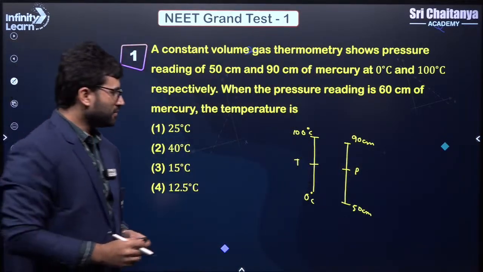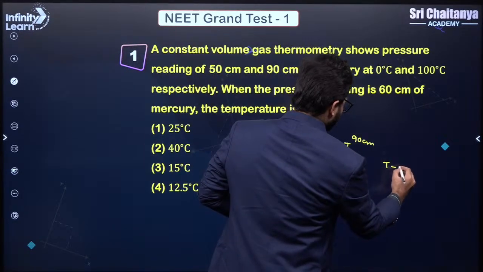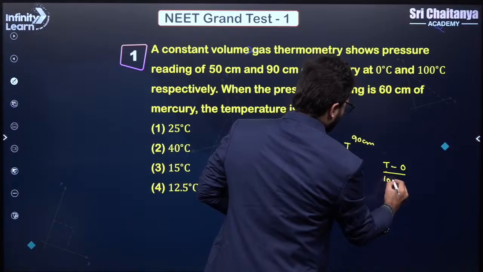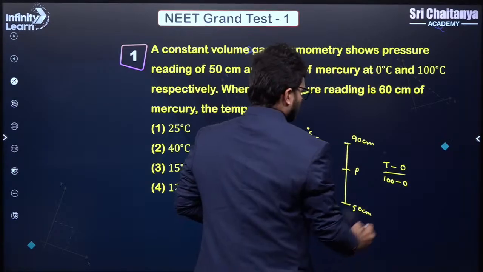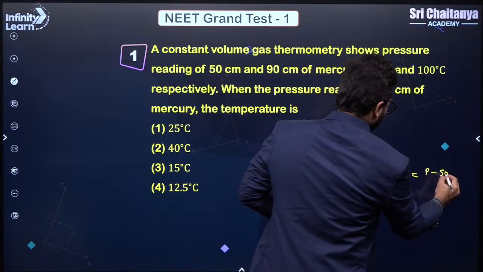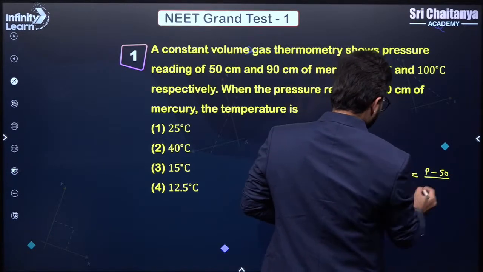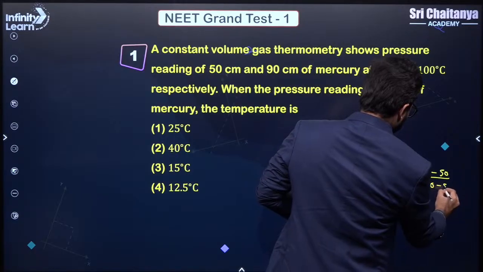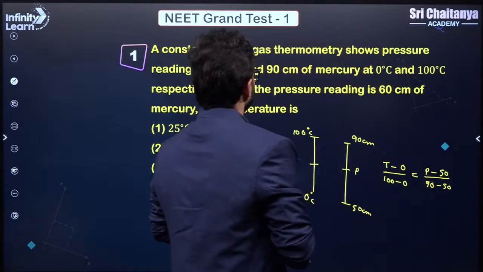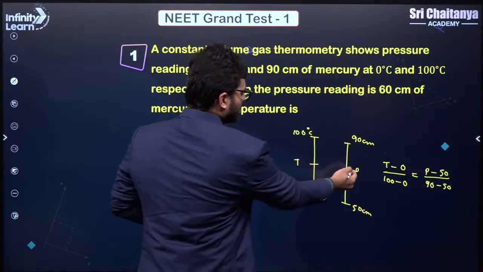So now we can use this direct relation. So basically T minus 0 divided by 100 minus 0 should be equal to P minus 50 divided by 90 minus 50, correct? So they are asking you when the pressure reading is 60 centimeters. So this P value is given to you.